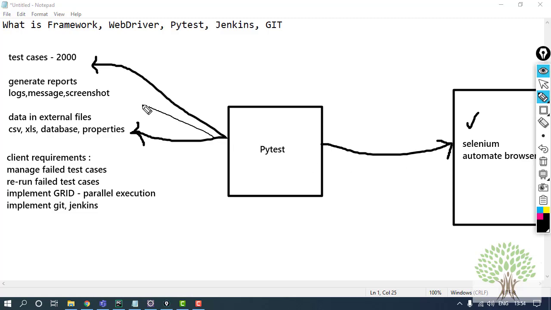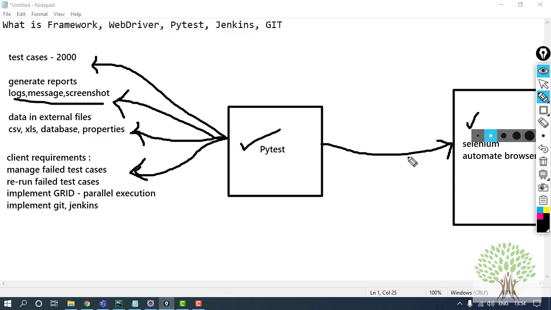After that, PyTest will help me generate the reports properly. And the client requirements are going to be satisfied by this intermediate controller, PyTest. Okay. So this whole structure that you can see, the coordination between PyTest and the Selenium code with all these requirements, all together is a framework.